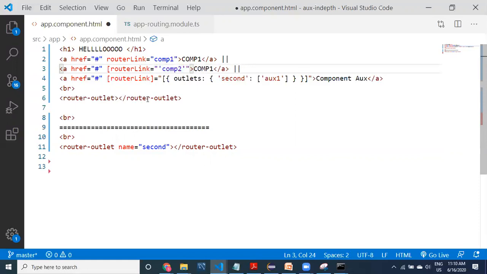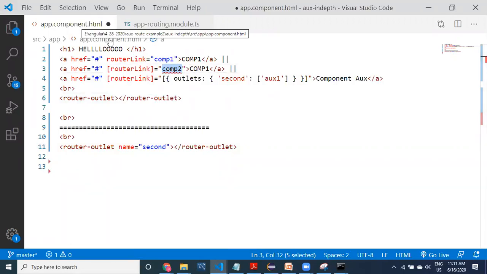If you don't provide single quotes, what does that mean? This is a simple property, and for this property you are assigning a direct string. But now if you provide this, it means this is a property binding, so it is going to look like a property. It looks like a property, but actually we don't have any comp2 property inside the component class.